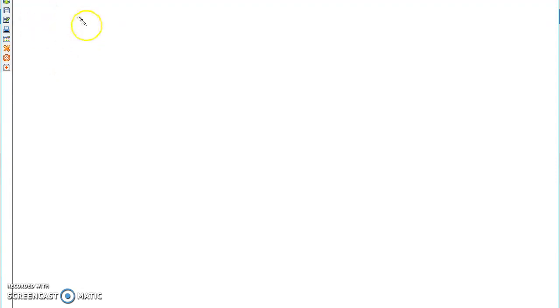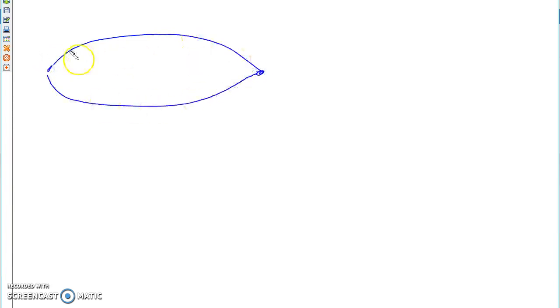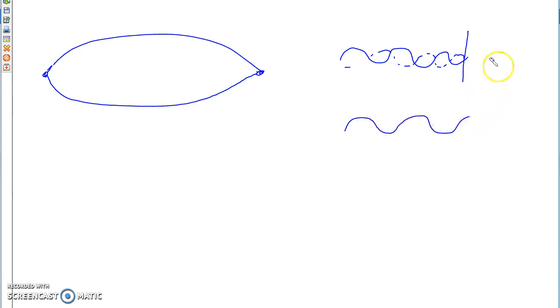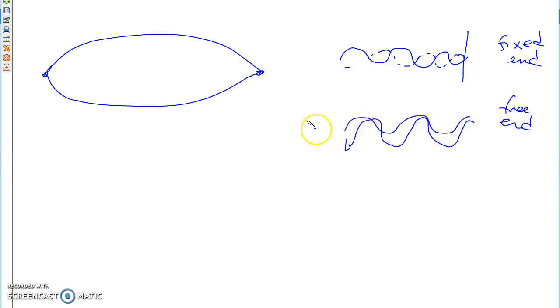We started talking about strings and vibrations. When I send a pulse through a string that is tied to a pole, that wave will return back inverted. If there's no pole at the end, so this is known as a fixed end, and this is known as a free end, then this wave will return back in its same non-inverted form.